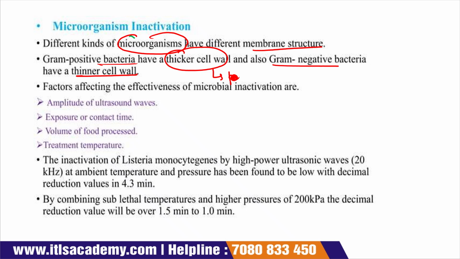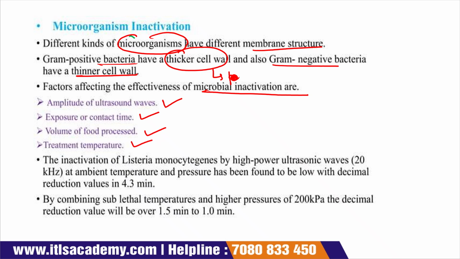There are several factors which affect the effectiveness of microbial inactivation, like the amplitude of the ultrasound wave, exposure or contact time, volume of food processed, and treatment temperature.